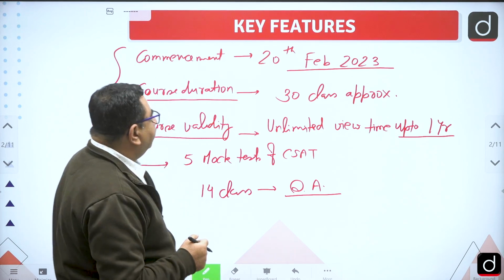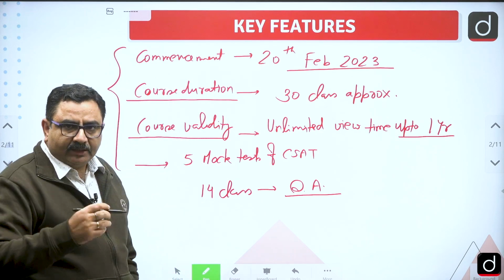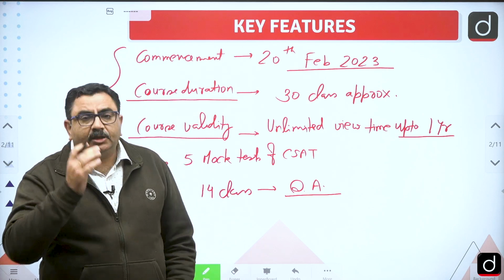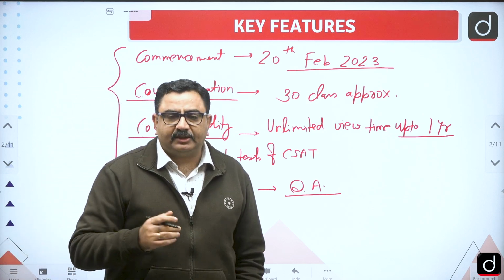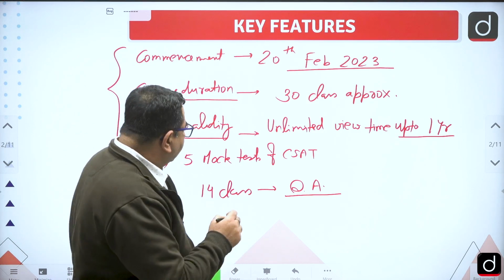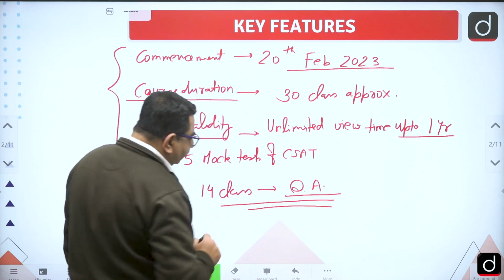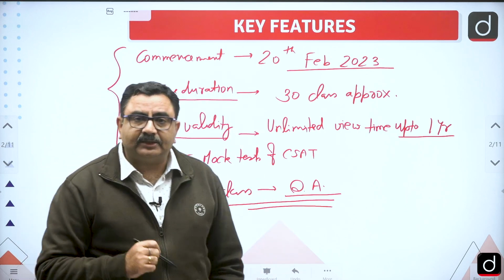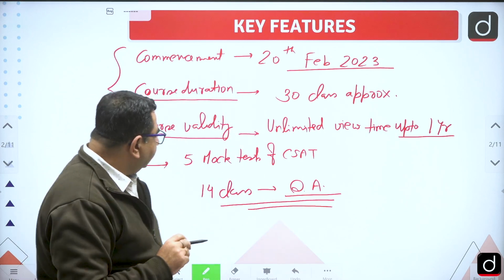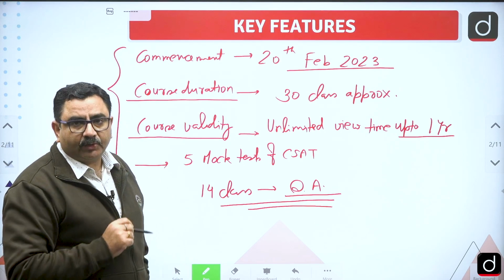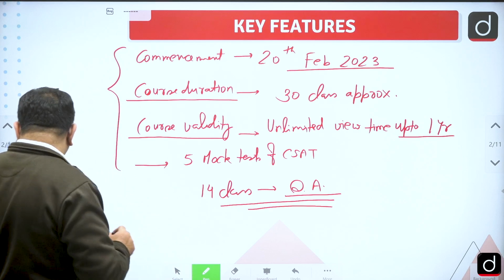Particularly, we have to qualify, and with utmost efficiency you can qualify that paper. Now, since these are 14 classes of quantitative aptitude, let's see what things I will discuss with you in those 14 classes.